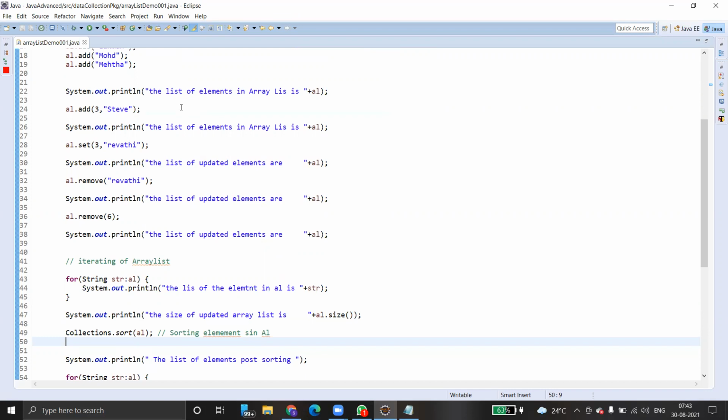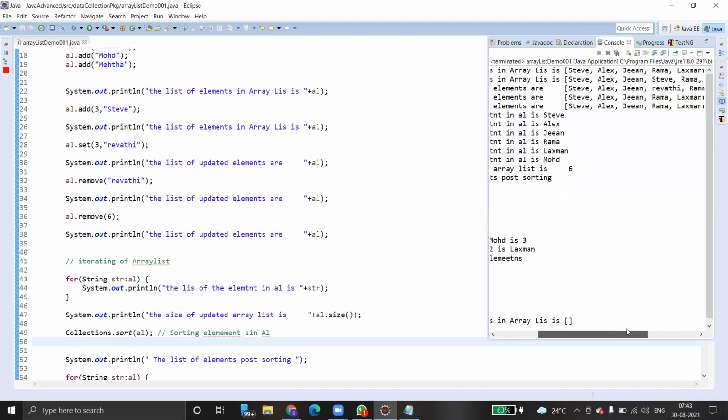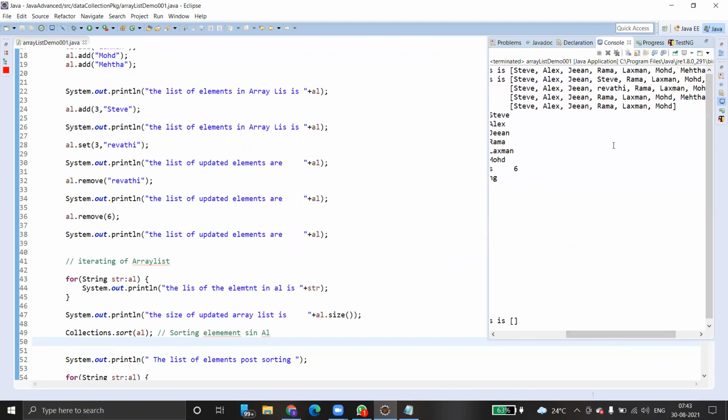But if you want to set, that means instead of Steve, at the index value 3 I want to set Revati, we can do that. Look at here. You can see instead of Steve, it has become Revati. There is no Steve now after updating.